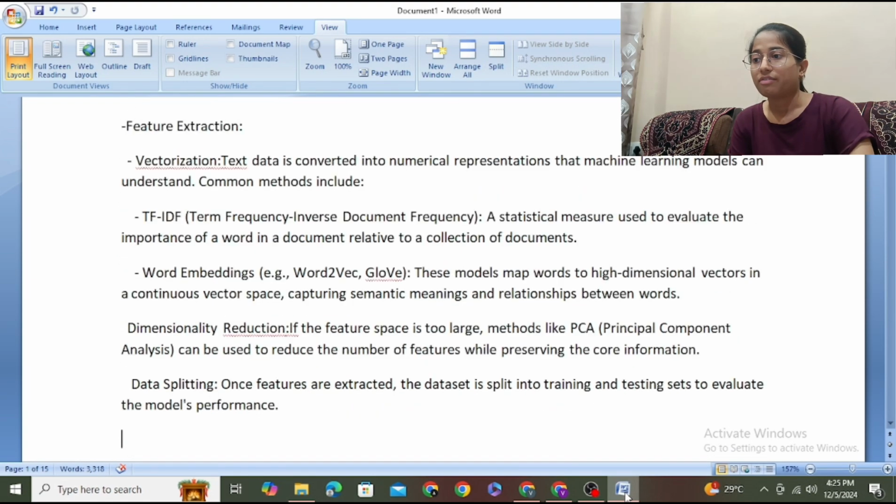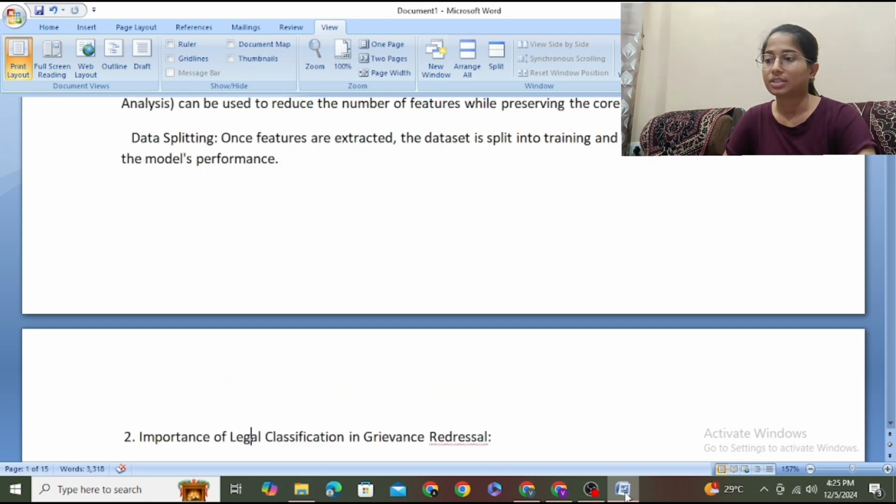Feature extraction. Vectorization. Text data is converted into numerical representation that machine learning models can understand. Common methods include TF-IDF, term frequency, inverse document frequency, a statistical measure used to evaluate the importance of a word in a document relative to a collection of documents. Word embeddings. These models map words to high-dimensional vectors in a continuous vector space, capturing semantic meaning and relationship between words.